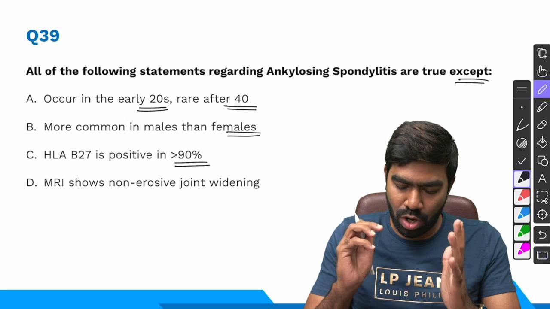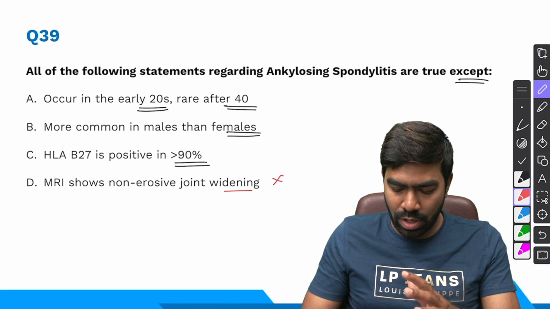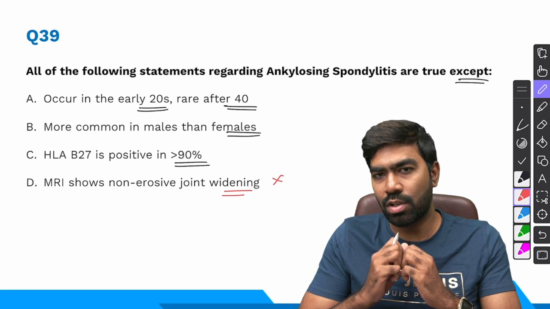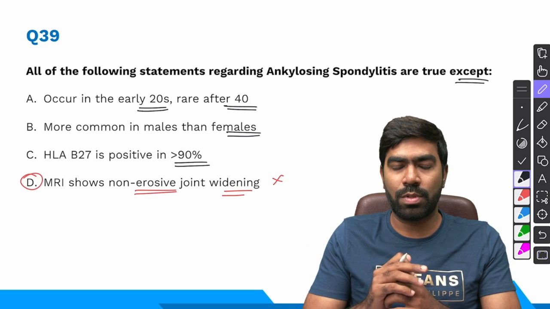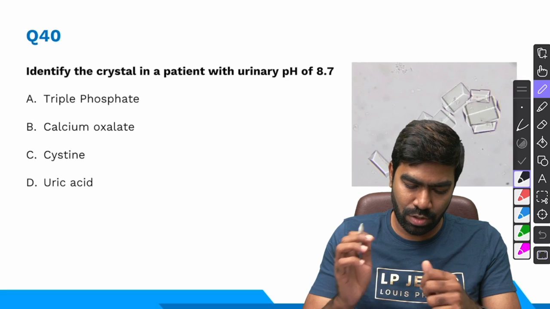And MRI shows non-erosive joint widening. This is absolutely wrong. In MRI, you're going to see joint narrowing, plus at the same time, in the vertebral column, you're going to see lots and lots of erosions. It's a disease that's going to produce erosive arthropathy. So option D is wrong. Okay, so that's straightforward. That's the right answer for this question.